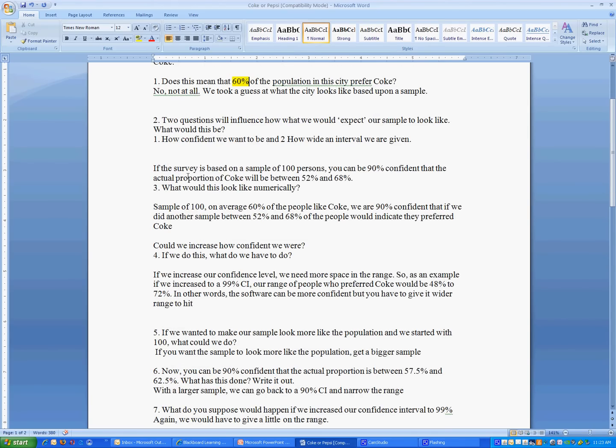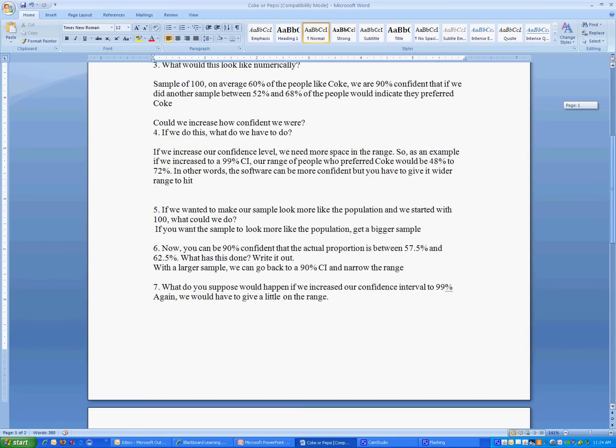So let's go back to this. If the survey is based on a sample of 100 people with what's called a 90% confidence interval, we can assume that if we were to do that again, we can be 90% sure that somewhere between 52% and 68% of the people would say they preferred Coke. So our mean is 60%, and we can be 90% sure that if we did it again, we'd get somewhere between 52 and 68% of the people.